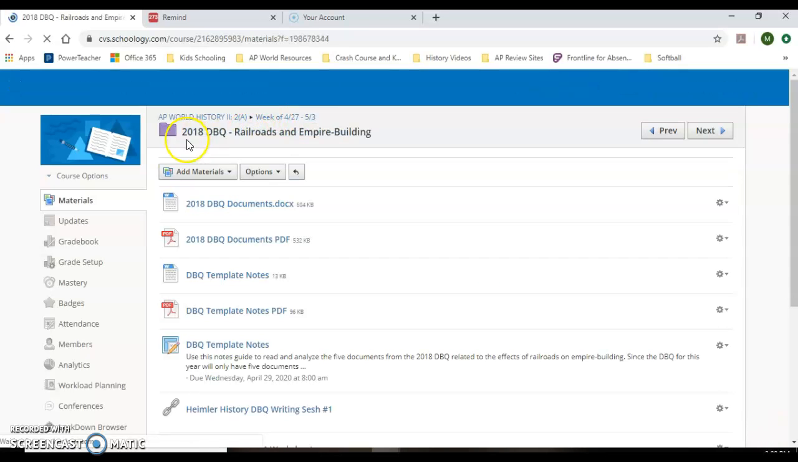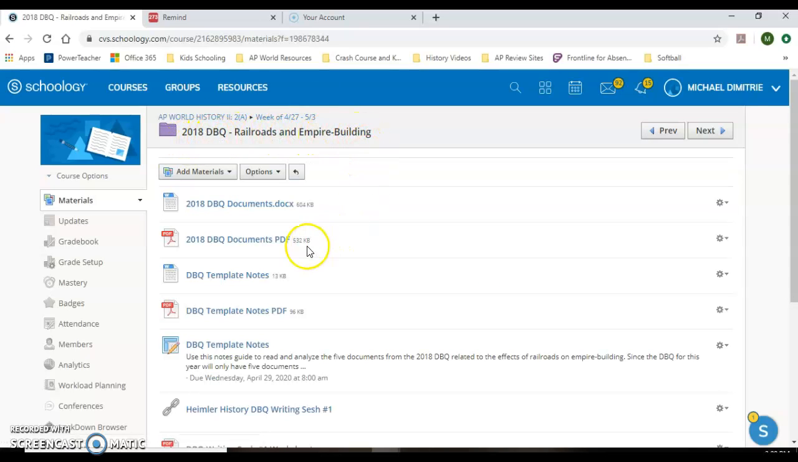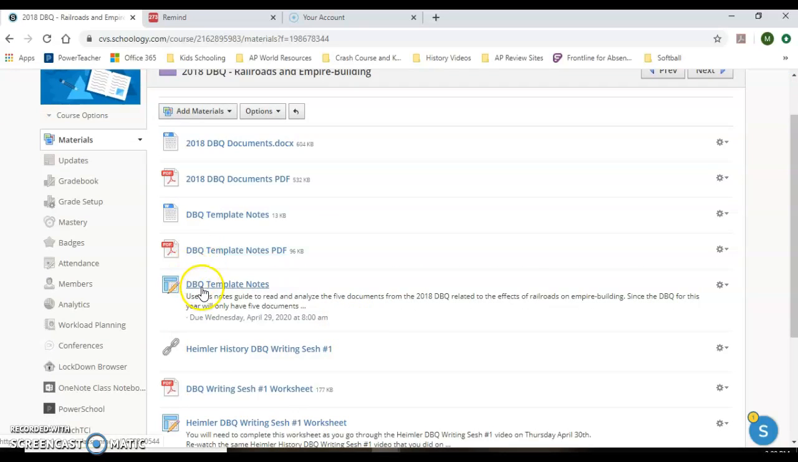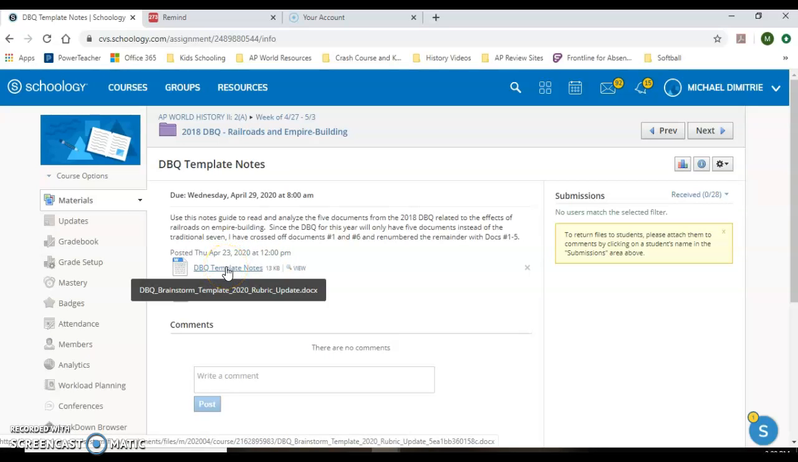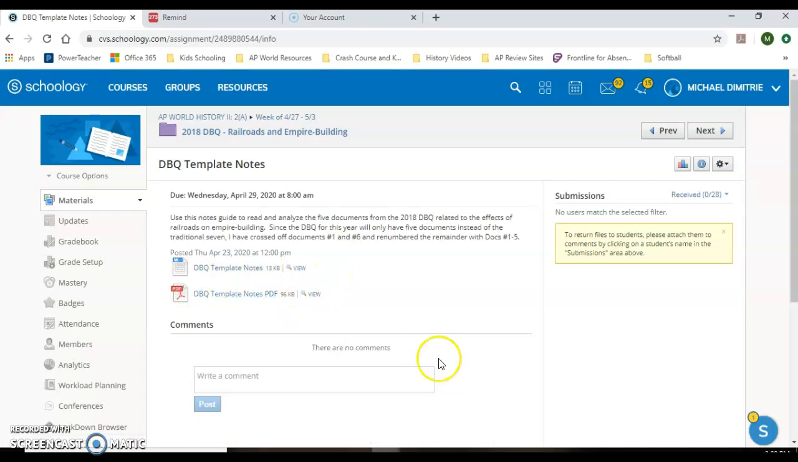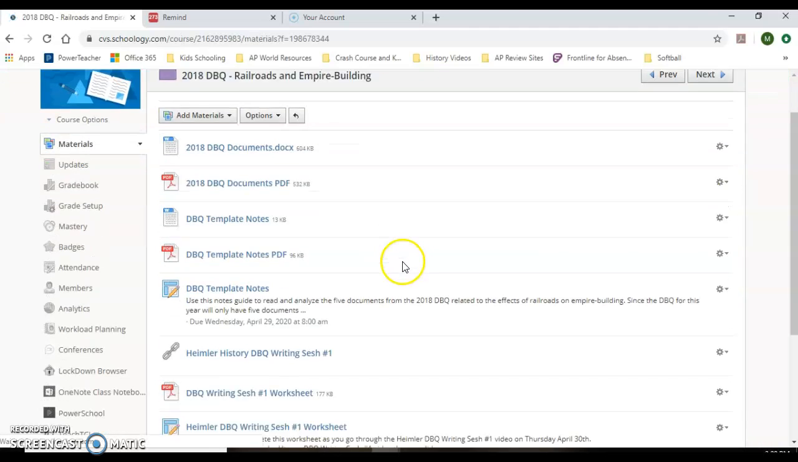morning. Back in the 2018 DBQ Railroads and Empire Building folder, you'll see the assignment here. So for the DBQ template notes, you want to make sure you're in the assignment. You can open up the Word version and then upload that. You can open up the PDF, write in it, take a picture of it, whatever, and upload it here. And you'll make sure you submit that by Wednesday morning, back in the folder here.